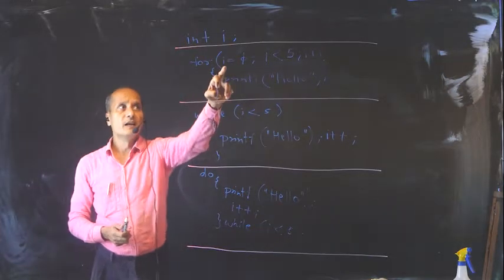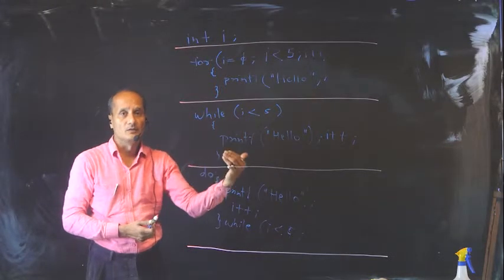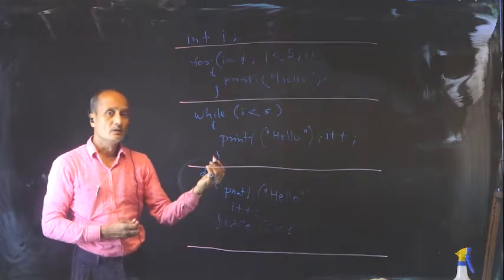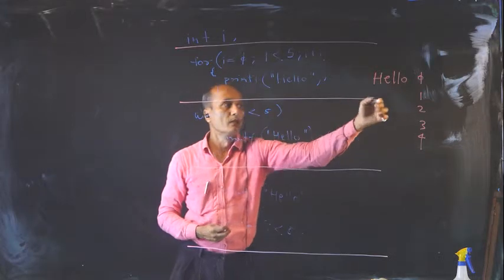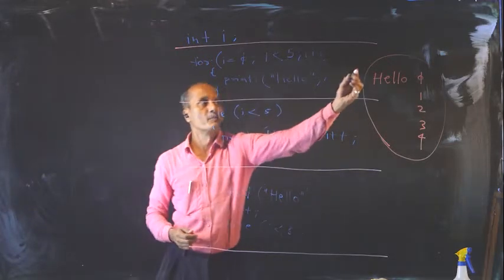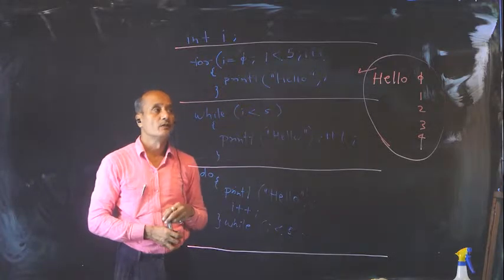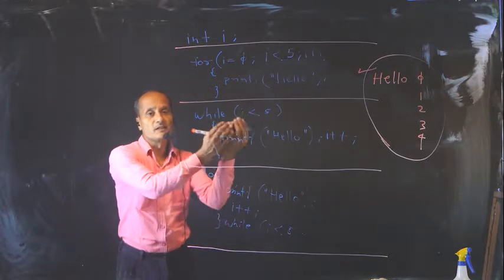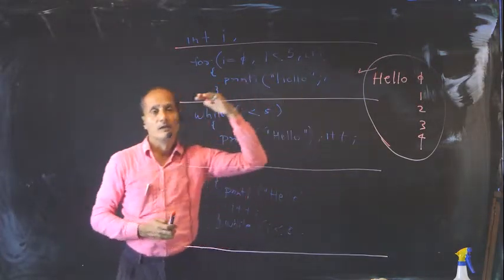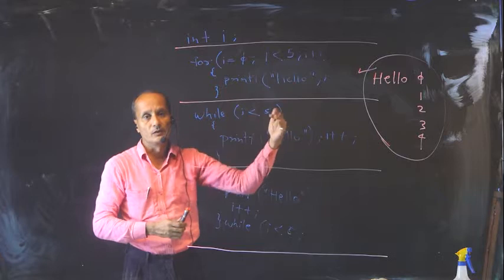Now the idea is when i is 0, it should say hello. Then i becomes 1, it should say hello. i becomes 2, it should say hello. So the expected output will be hello 0, hello 1, hello 2, hello 3, hello 4. That's the kind of output we are expecting, whether it is a for loop, while loop or do while loop. So the repetition is saying hello, saying hello, saying hello. If we also print this index i, then you will see hello 0, hello 1, hello 2, hello 3, hello 4. Otherwise it will just say hello, hello, hello, hello.